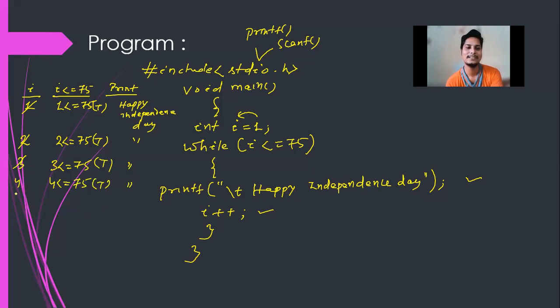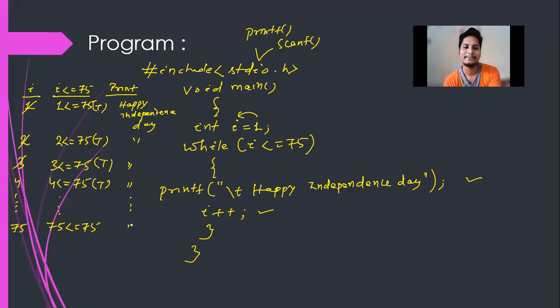Okay, so in this way, for the value of i equal to 75, it will be checked: 75 less than or equal to 75. Is it true? Yes, it is true, because 75 is equal to 75. That means the condition is true. Then Happy Independence Day will be printed.